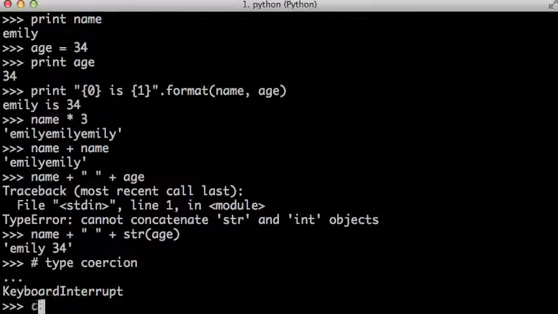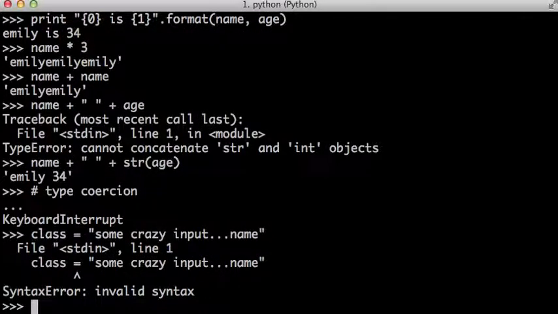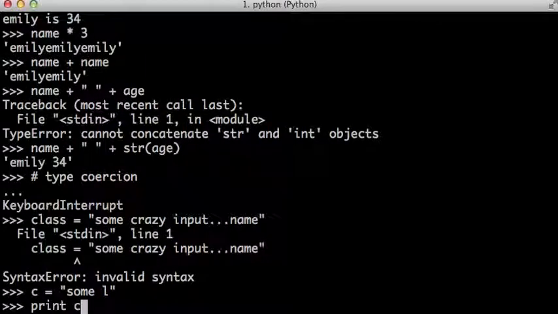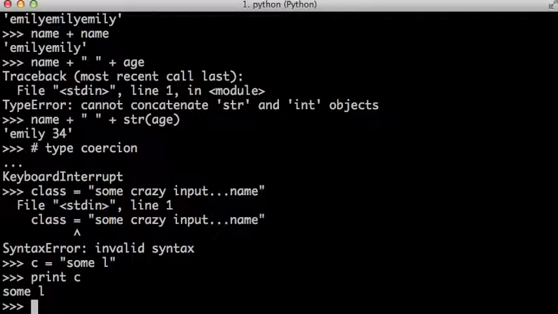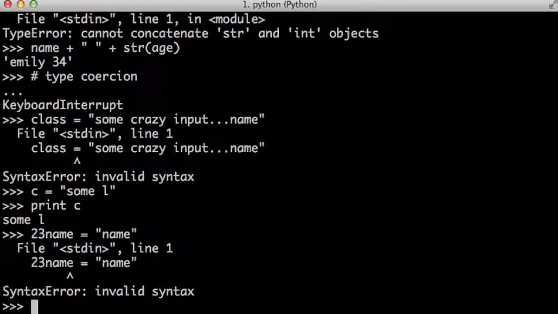For instance, the keyword class can't be used, say, to hold some crazy input or a name or something. You'll get an error. However, a different name could actually continue holding it without an error. Okay. Variable names can't start with numbers, so something like this is wrong. It's a syntax error.